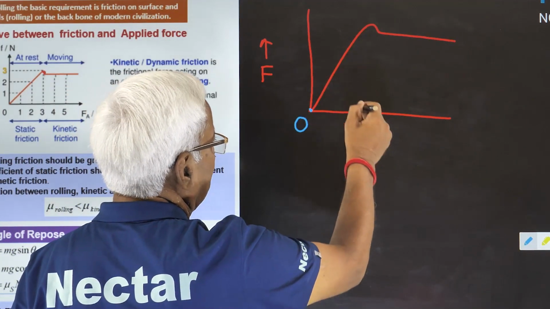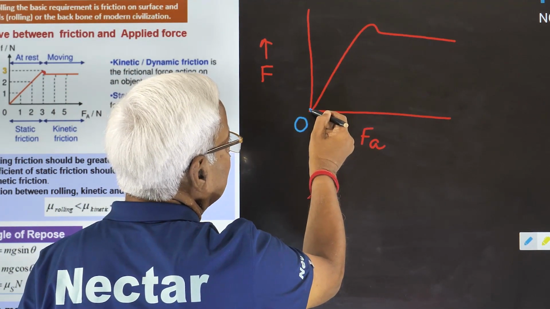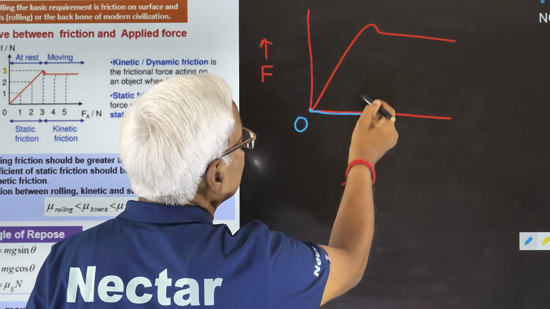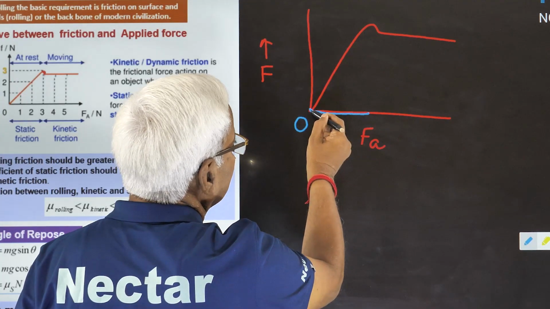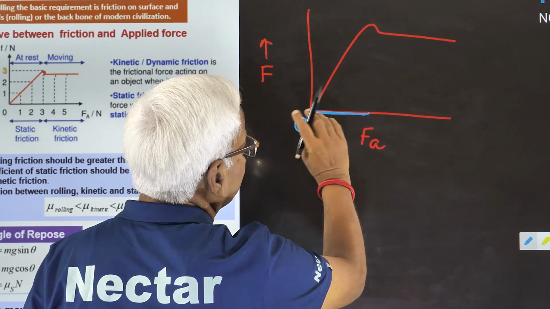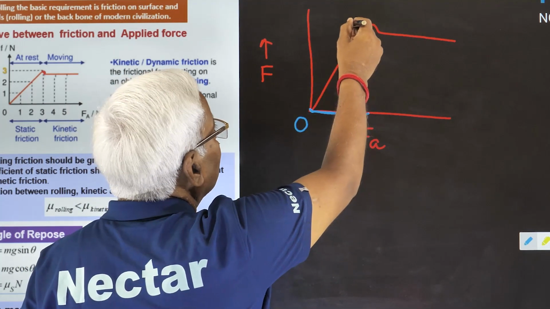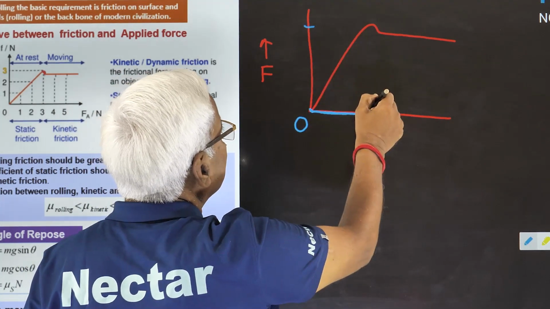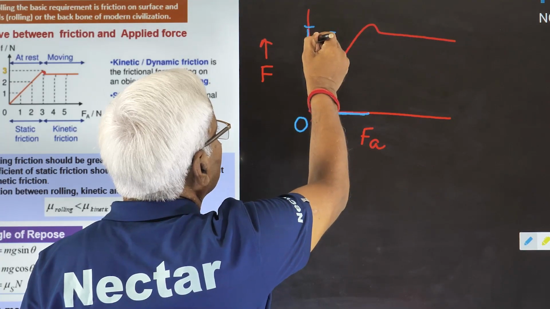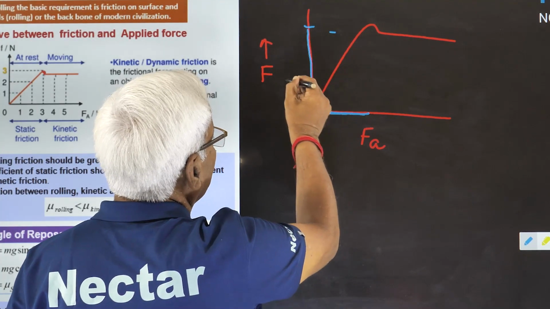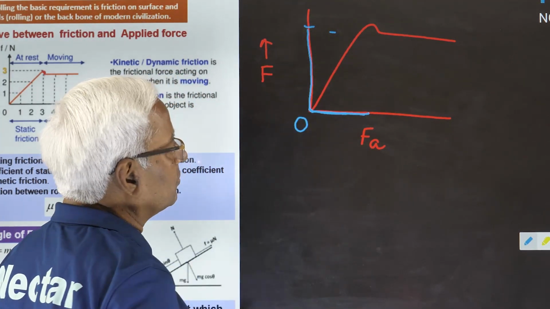Force applied is getting increased up to here. See, in this range, applied force is increasing. Then we find that this force is also increasing. What is this? This is frictional force.